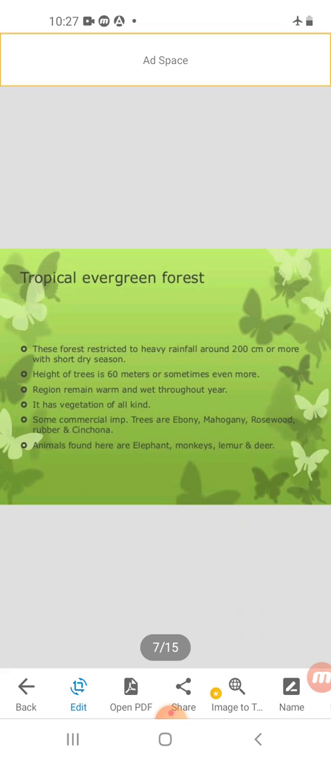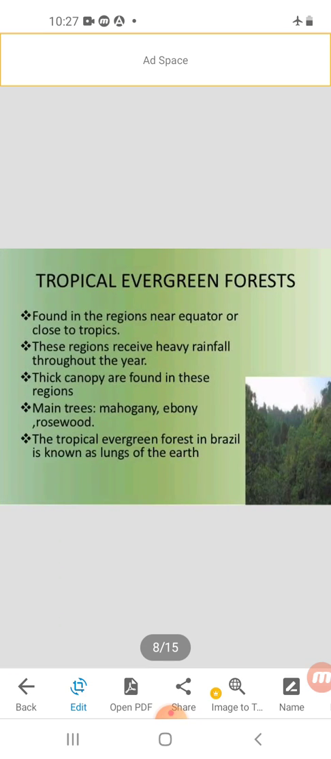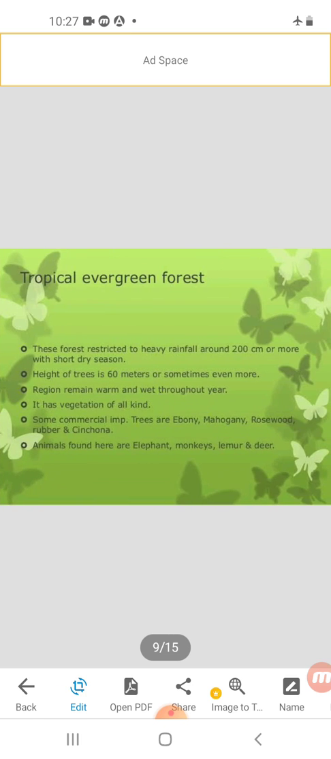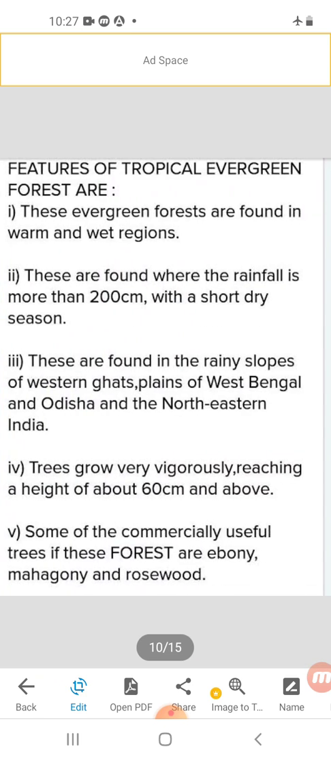Region remains warm and wet throughout the year. It has vegetation of all kind. Tropical evergreen forest is found in region near equator or close to tropics. This region receives heavy rainfall throughout the year. Okay, there are some features of tropical evergreen forest.